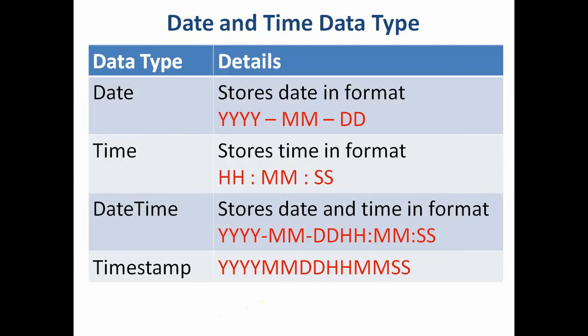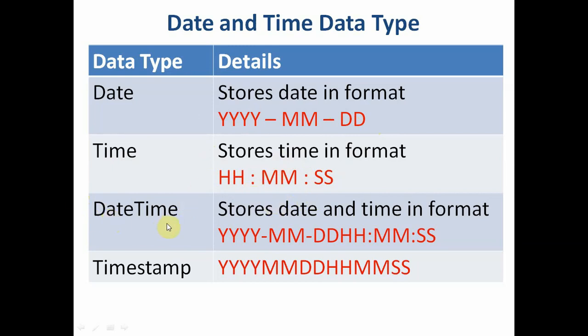The third type of data types is date and time, where you can save date and time. These are the data types: date, time, and timestamp. Date is stored in the format YYYY, 4 digits of year, 2 digits of month, and 2 digits of day. Using the time data type, you can store time in hours, minutes and seconds. Just see, date is separated by dashes, and time is separated by colons.